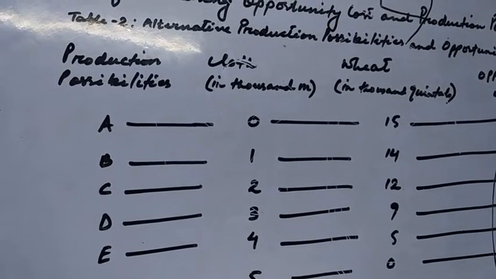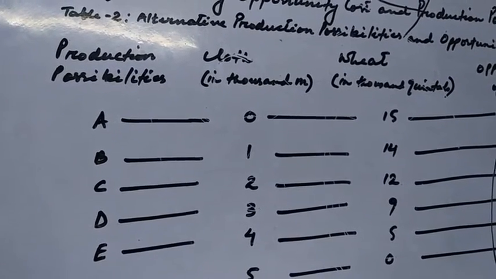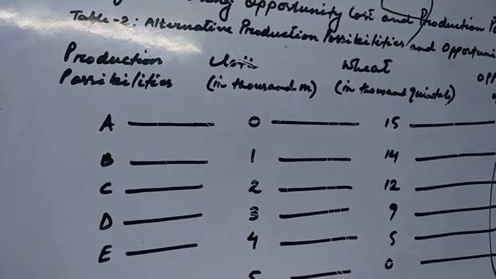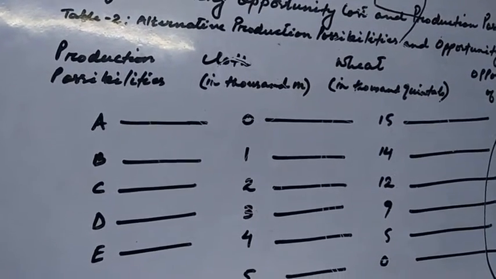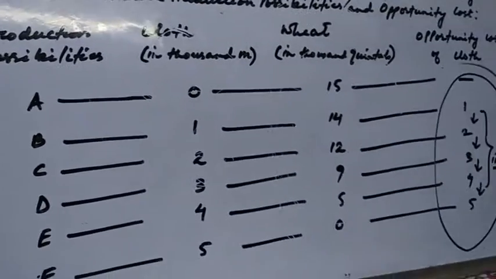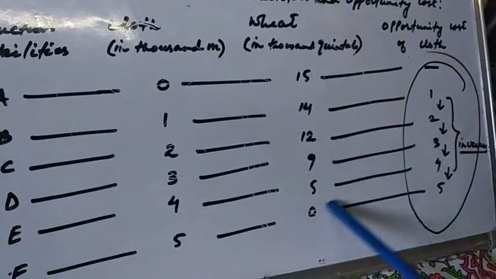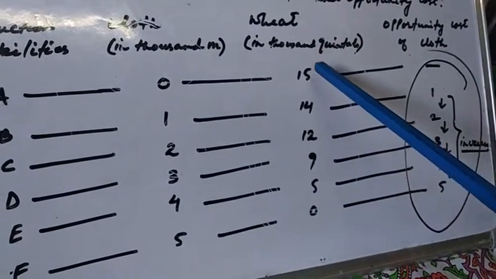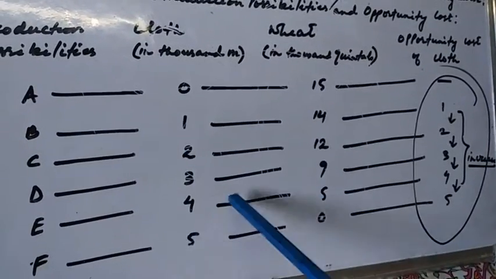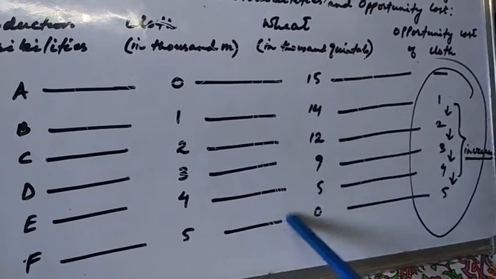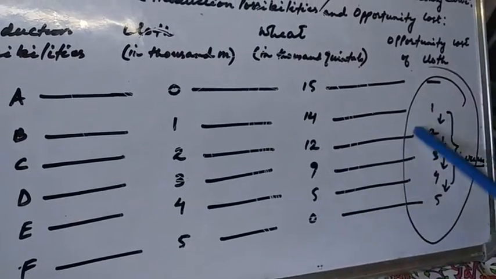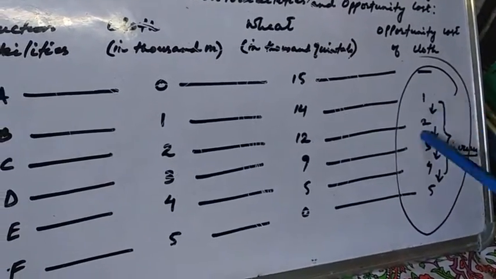So as a result of this, the opportunity cost of producing an extra unit of a good goes on rising as its production is increased at the expense of the other. So you are producing wheat because you are good at producing wheat, and once you shift your production to cloth, which you are not good at, then you are sacrificing something which is very comfortable and adapted for you, and so your sacrifice keeps on increasing.